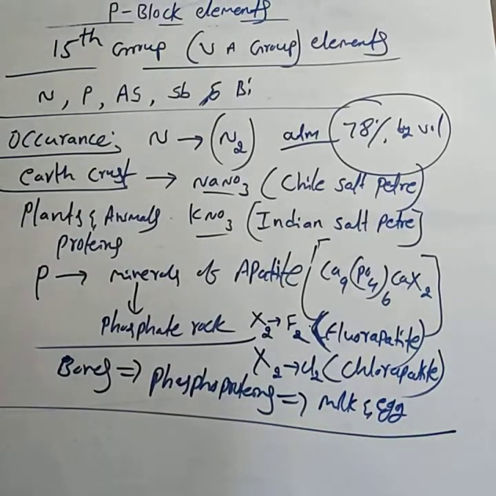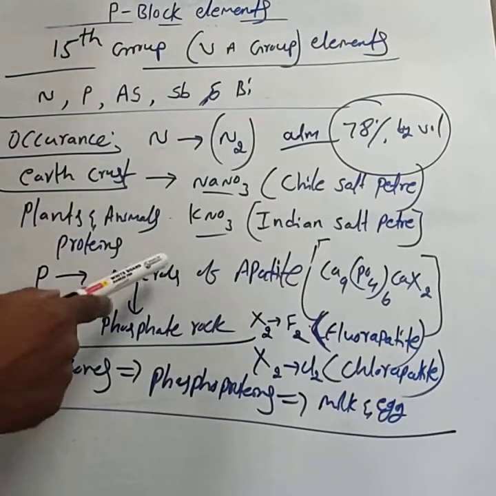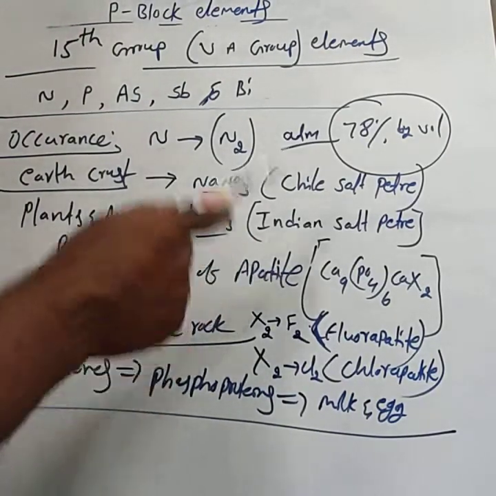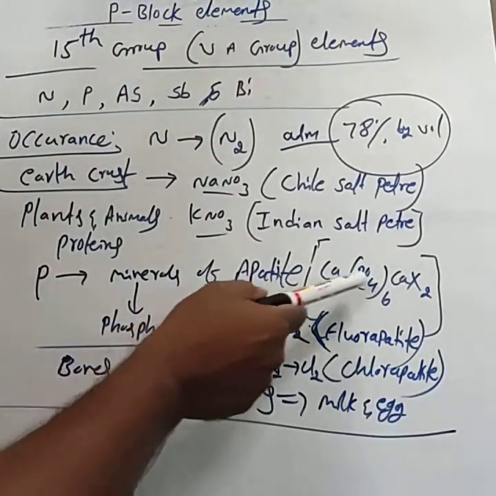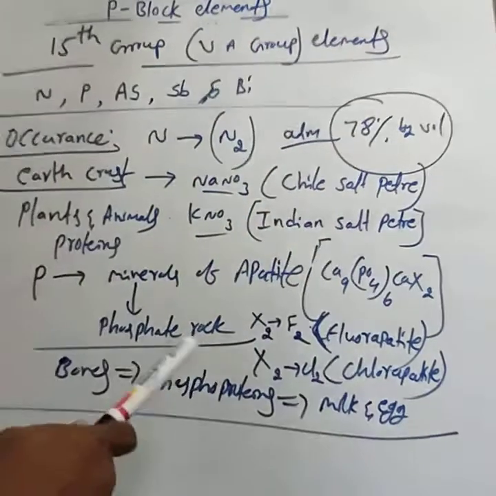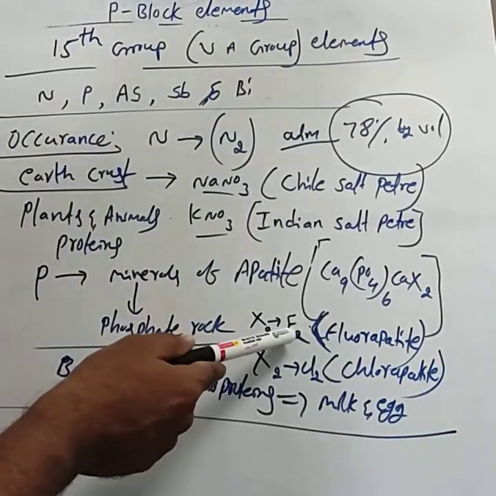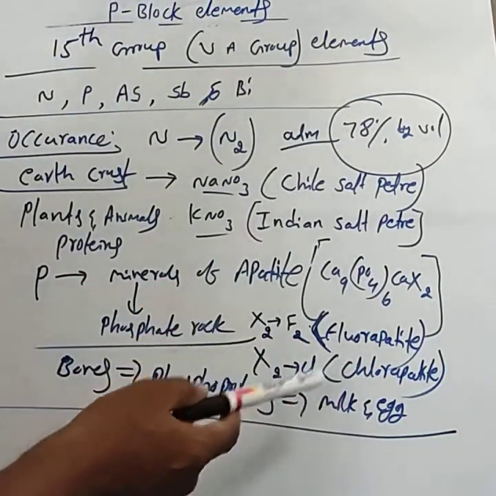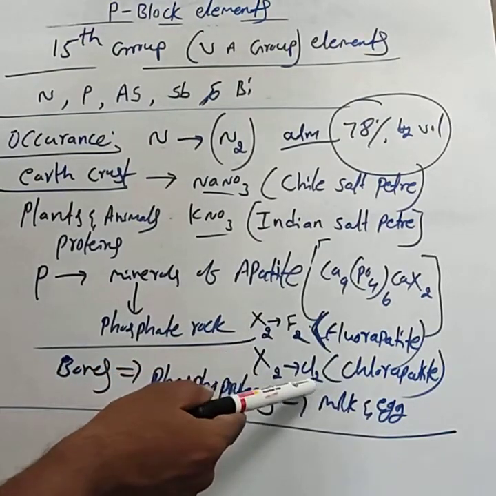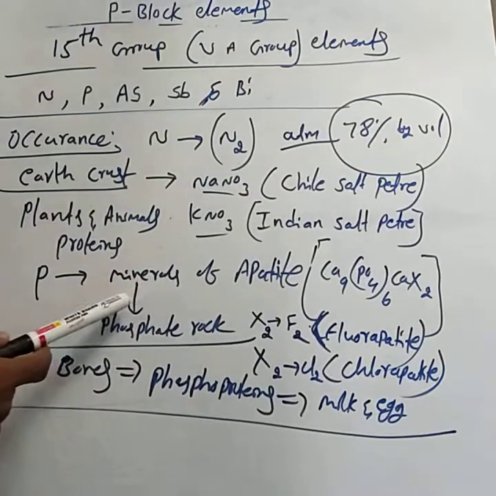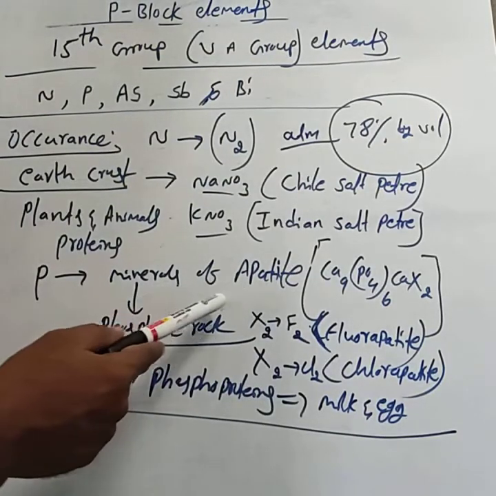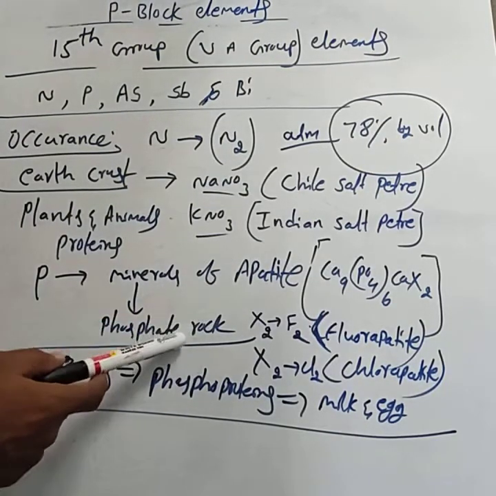This is the occurrence of phosphorus. Phosphorus is mainly present in the minerals of apatite. The apatite formula is Ca9(PO4)6.CaX2. X2 equal to F2 is called fluorapatite, and X2 equal to Cl2 is called chlorapatite. These apatites are the main components of the phosphate rock.